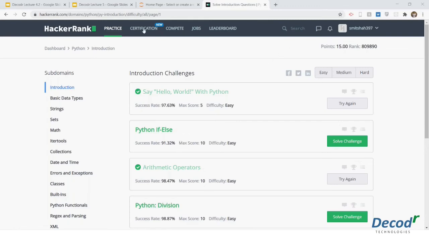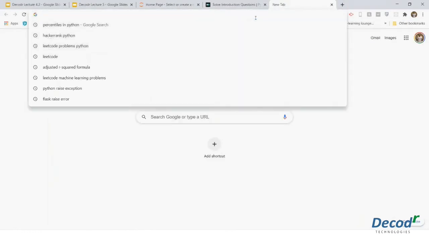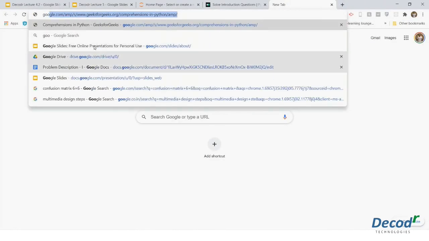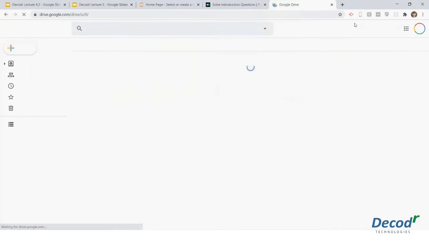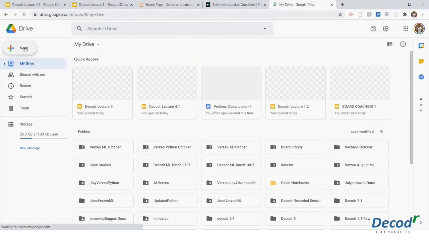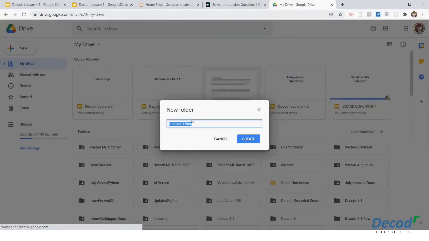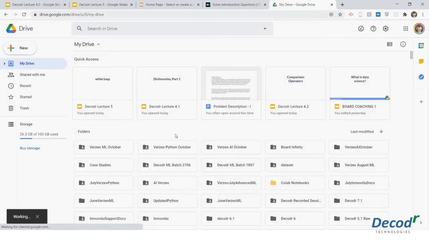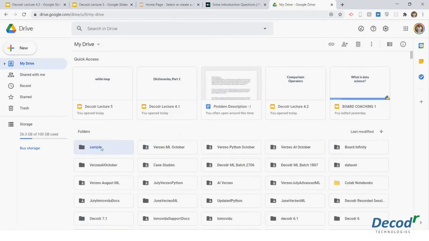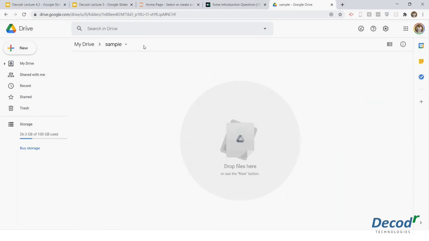Great. For those of you who still have a doubt, I will extend this by 2 minutes and show you. For example, I could just go to Google Drive and suppose I want to create a folder. I will just say new folder, and give it any name. For example, I'll give it the name sample. Once it is created, this is the folder that I just created.